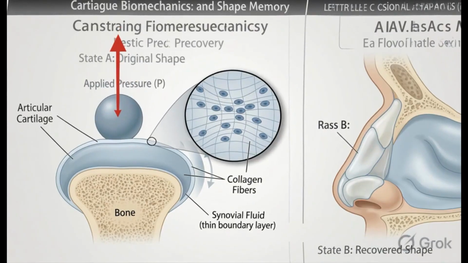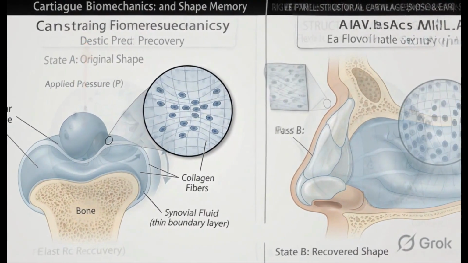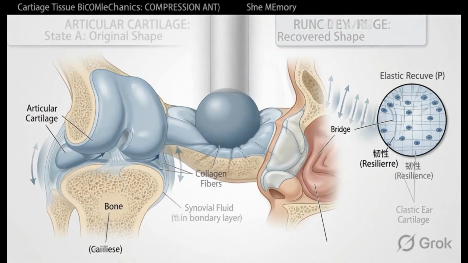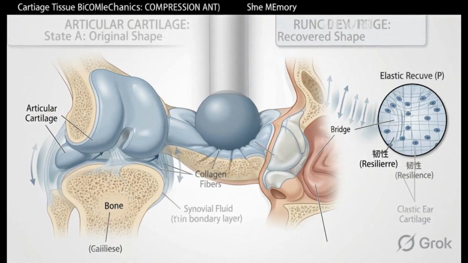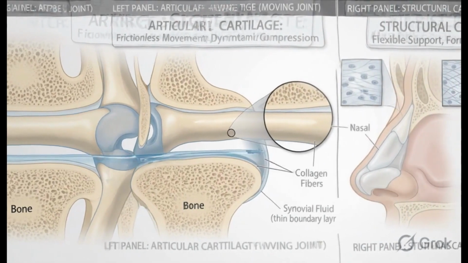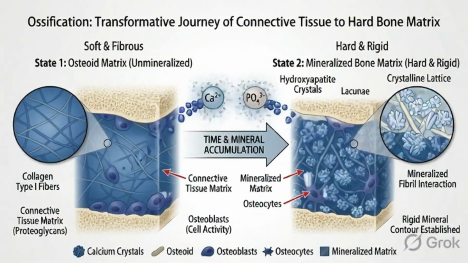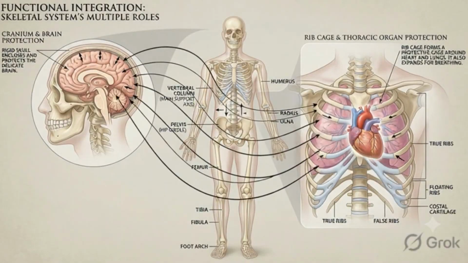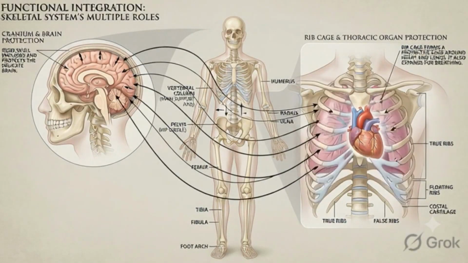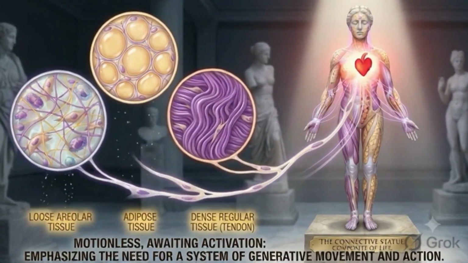Dense connective tissue, which is found in tendons and ligaments, is tough and fibrous, designed to withstand the significant mechanical forces produced by movement. Cartilage is firm yet slightly flexible, providing smooth surfaces for joints and structural support in places like the nose and ears. Bone is a type of connective tissue that has been hardened by deposits of calcium and phosphate minerals, forming a rigid framework that supports the entire body and protects its vital organs.